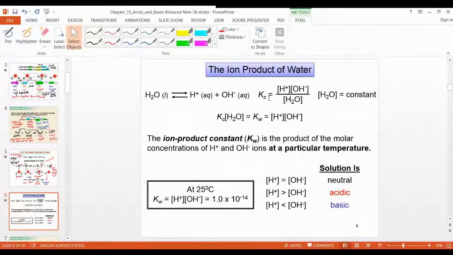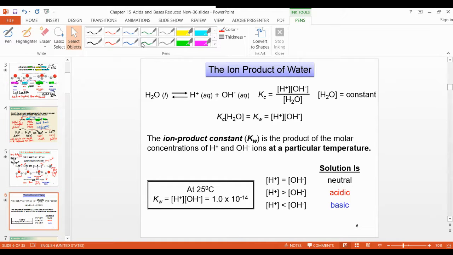Then we can write the equilibrium constant, following the law of mass action: the concentration of the products H plus and OH minus, each raised to the power of its coefficient, divided by the reactant, that is H2O.